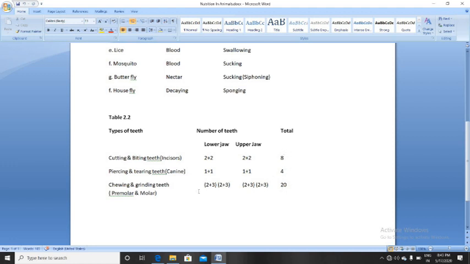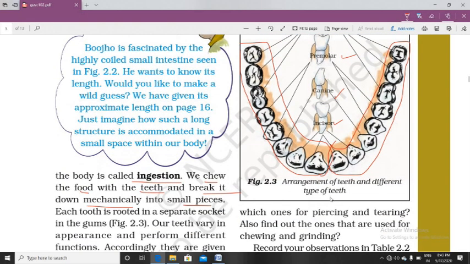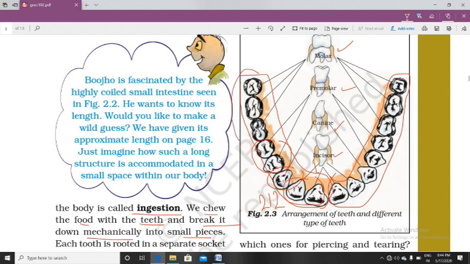And if you want to remember, then what is the formula of the teeth? 2 1 2 3. Starting from the incisor, there are 2 incisors, so 2. Then canine 1, there is 1 canine, so 1. We are talking about one set of teeth. Now the number of premolars is 2, so here it is 2. Then the number of molars is 3, so it's 3.